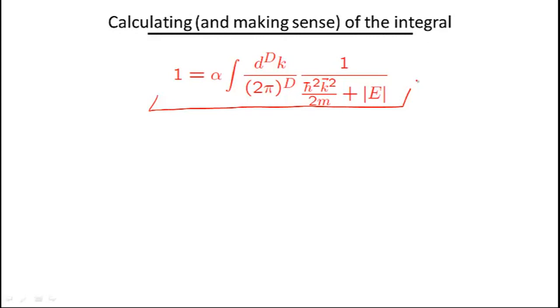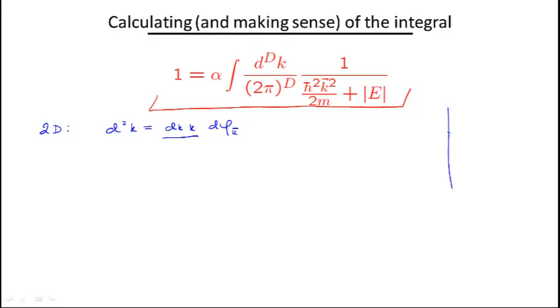just derived. So to do so we should first notice that the function that we're actually integrating does not depend on the directions of the wave vector. It only depends on its absolute value. So let's say in 2 dimensions, we can write d2k as dk times k, which essentially corresponds to integrating over the absolute value of k, times d phi sub k, which is the angle that the vector k forms with the x direction.